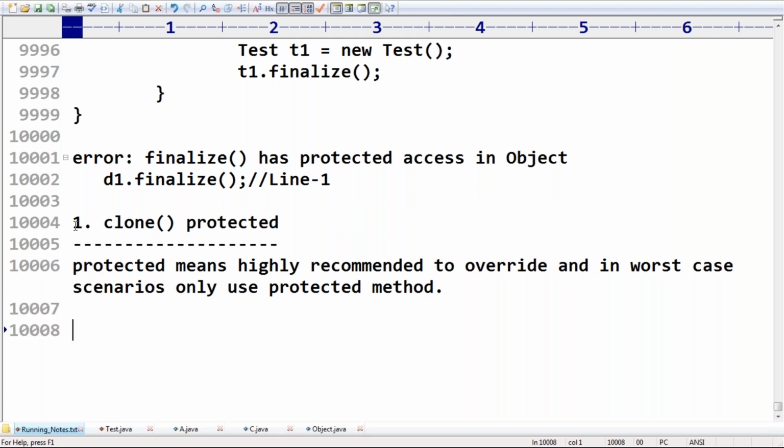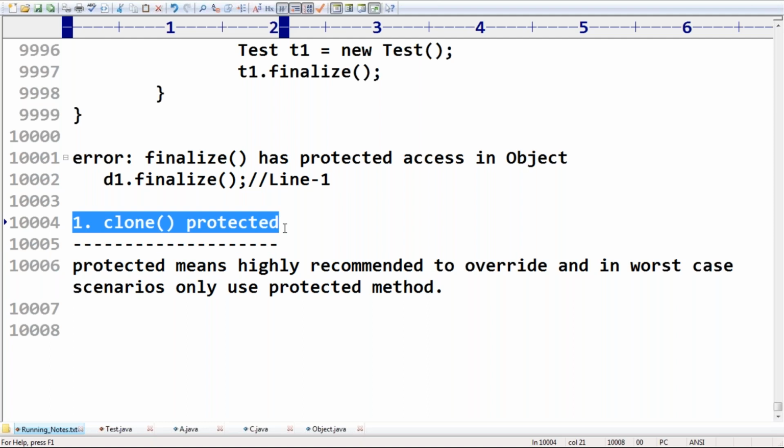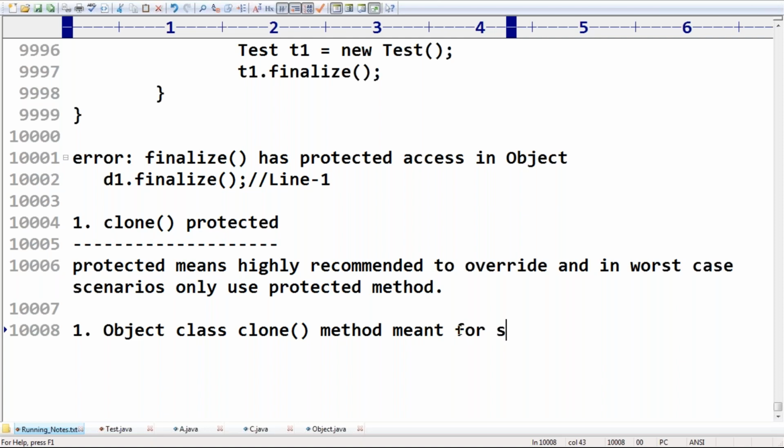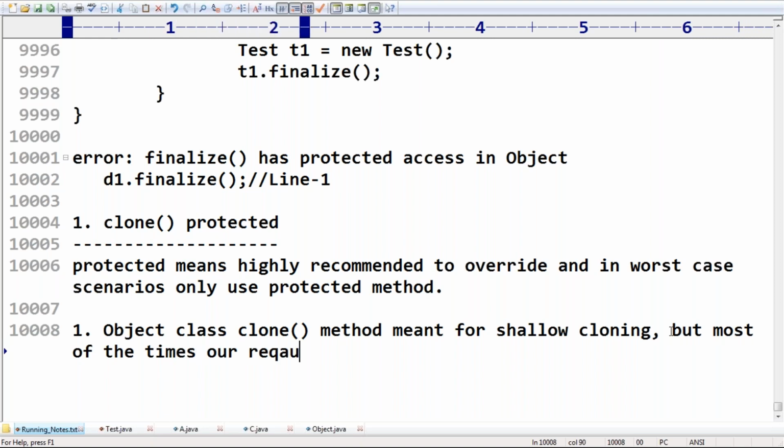Now, why is the clone method protected? The reason is that by default the Object class clone method is meant for shallow cloning. Remember this. But most of the time our requirement is deep cloning.